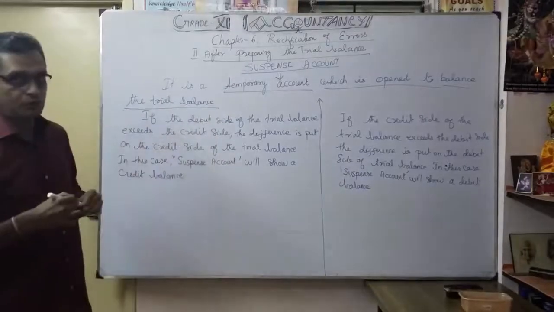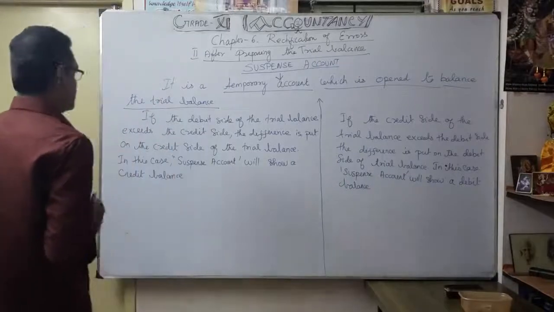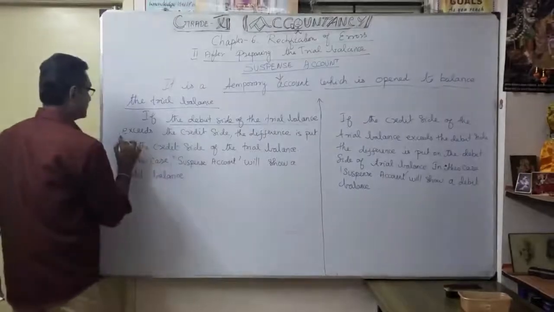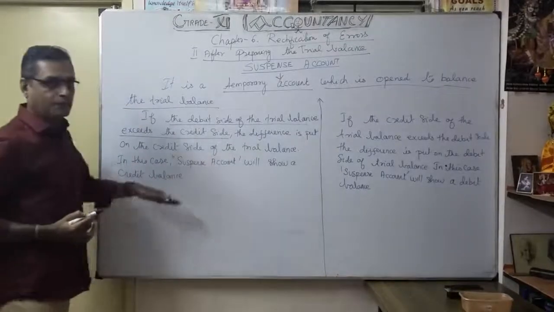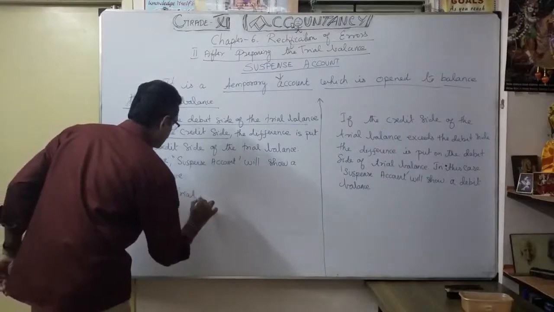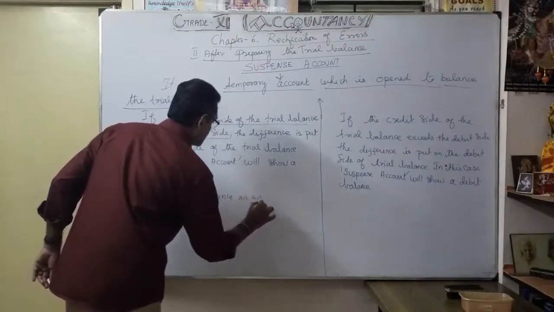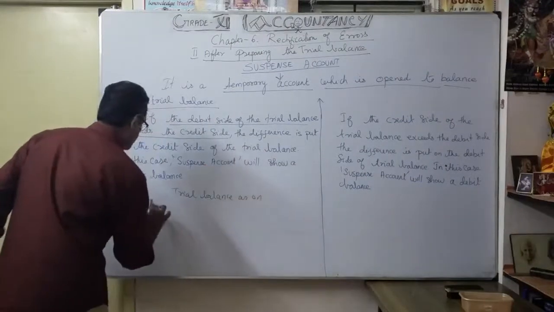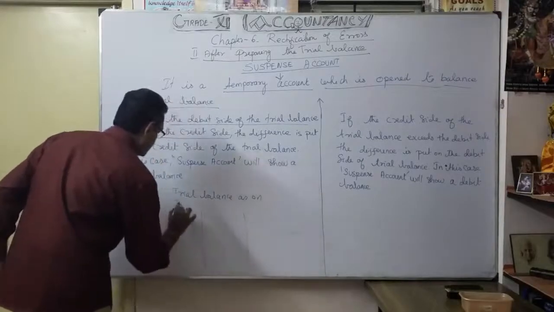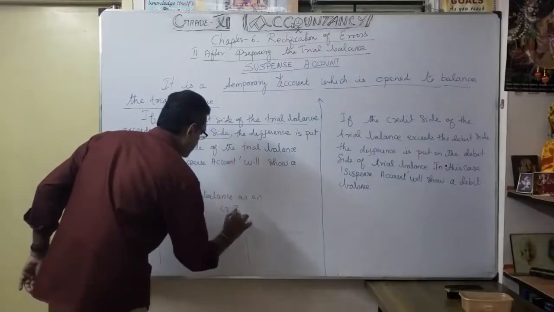Now we are going to see two different dimensions. If the debit side of the trial balance exceeds the credit side, I will explain with an example. For example, this is a trial balance, with a debit side and a credit side.